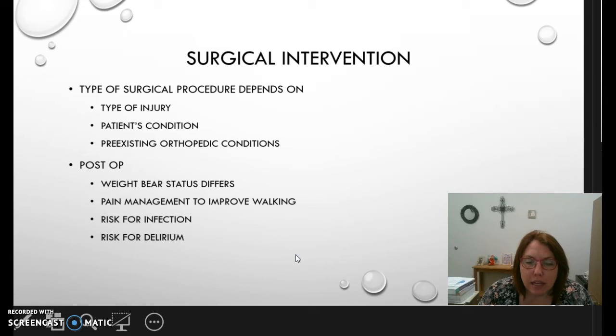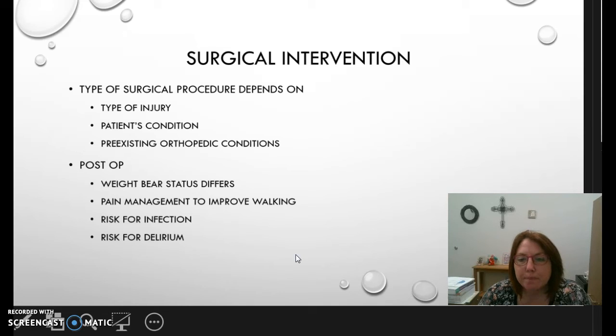So that's a big key, almost a number one, or one of the most prioritized nursing diagnoses on anybody that has a fracture, is going to be pain, okay, that we have to keep that under control. They're going to have a risk for infection, especially if they've had a surgical intervention, because we've opened up those tissues. The doctor's gone in and manipulated the area, and so we need to make sure that we're monitoring for signs of infection, washing our hands, things like that.